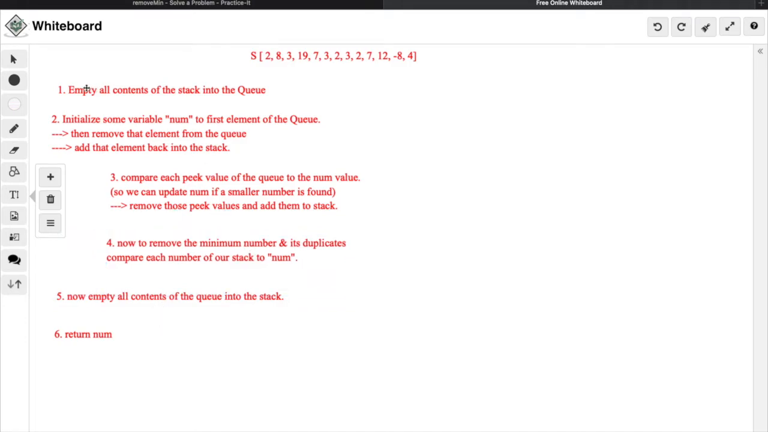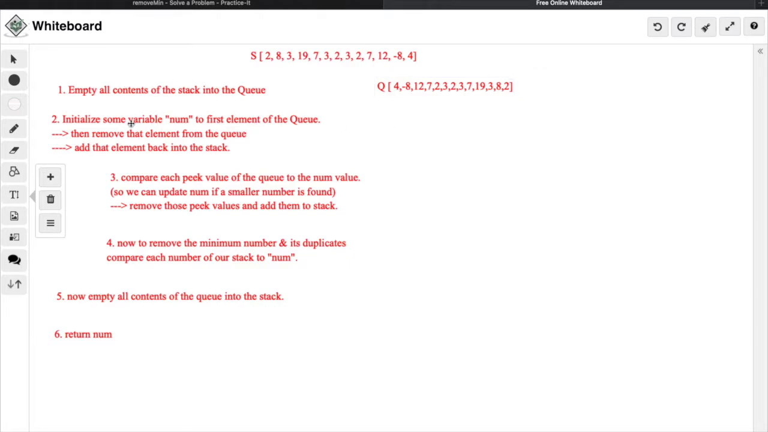The first step I'm going to do is to empty all the contents of the stack into my queue, so that way it's easier for me to compare and manipulate. Let queue represent my queue. Since stack is last in first out, the 4 would come out first and then -8. So my queue would look like this: 4, -8, 12, 7, 2, 3, 2, 3, 7, 19, 3, 8, and 2. So this is my queue right now after performing the first step.